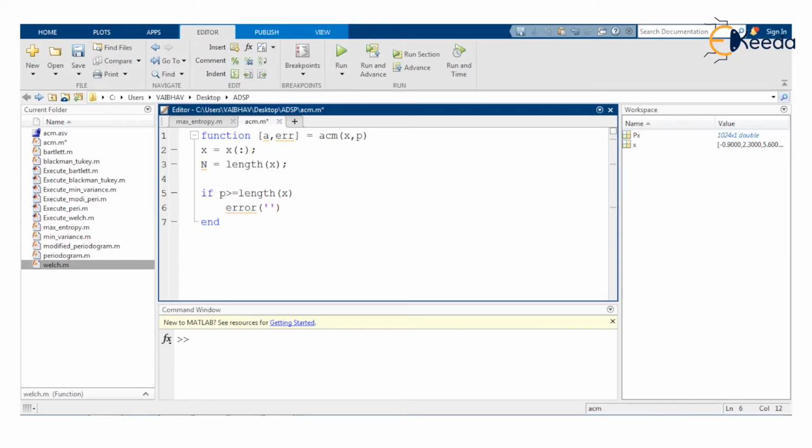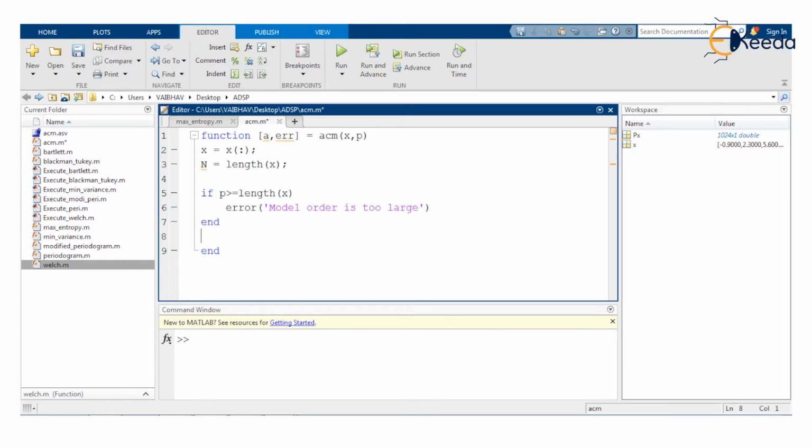Within the parenthesis and a pair of single quotes we write: model error because the order is too large. So the order accepted by this particular function should not be greater than the entire length of the discrete time random process x of n. Once this message is displayed, next to that this if condition for p greater than or equal to the length of x is to be closed here.